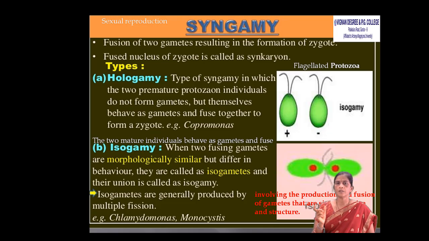In this, isogamy involves the production and fusion of gametes that are similar in their size and structure. The gamete size and structure should be similar, but the behavior should be different.